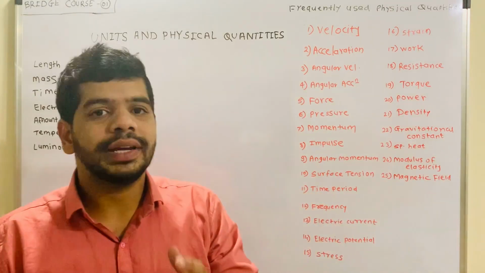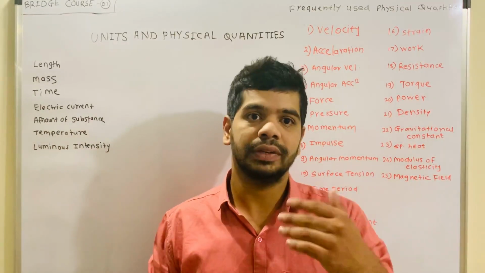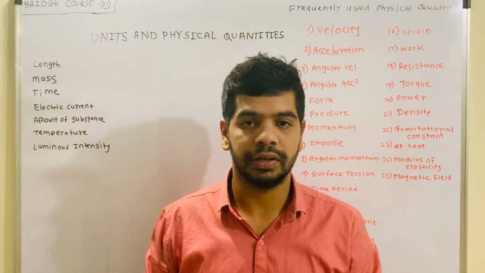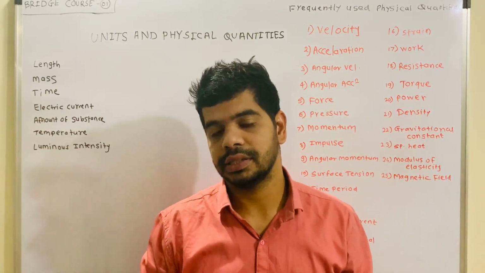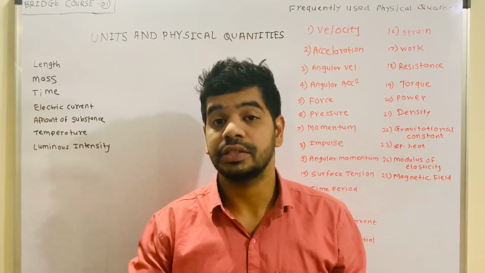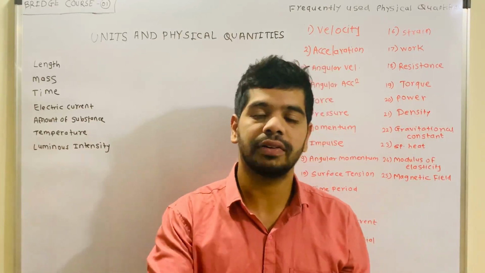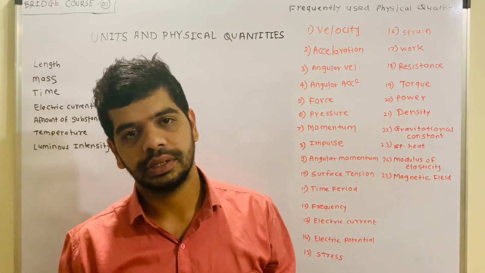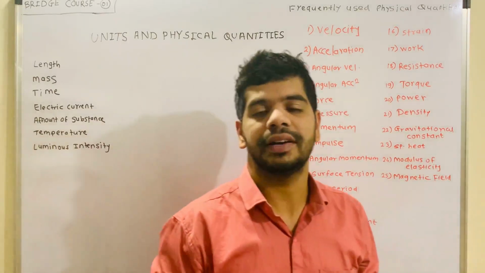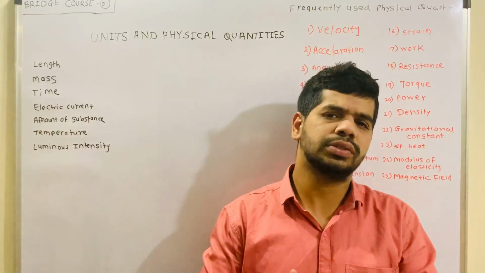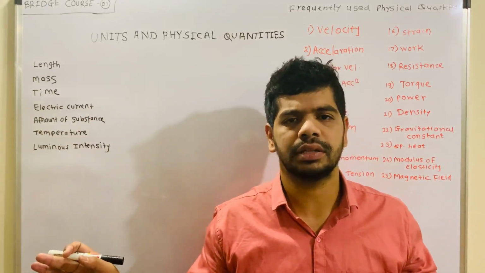Basically we have three types of quantities. First is fundamental quantities and its units. Second is derived quantities and its units. And third is supplementary units. Fundamental units are totally independent of other quantities.